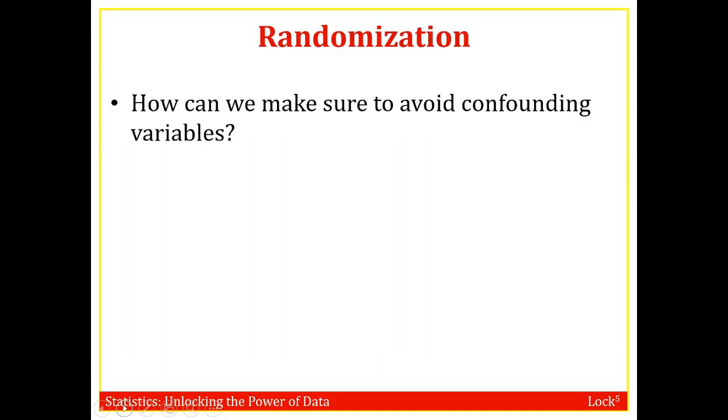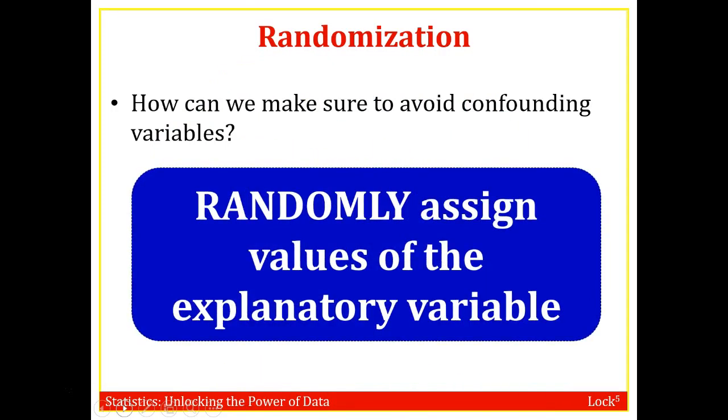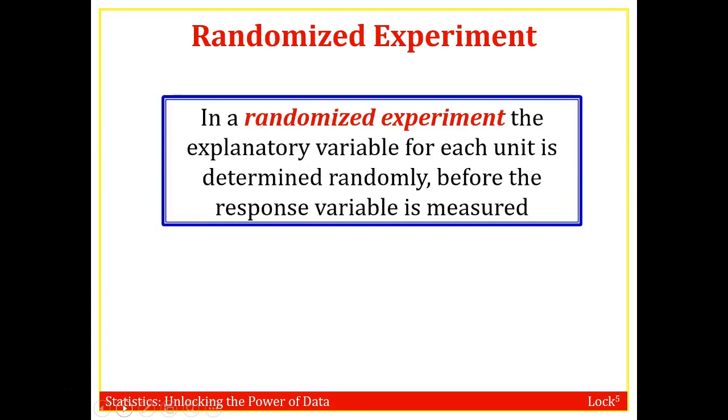Now, randomization can help us avoid confounding variables. If we randomly assign values of the explanatory variable, we have an experiment. So in a randomized experiment, the explanatory variable for each unit is determined randomly before the response is measured. For example, I might be doing an experiment to see if flossing leads to less cavities. So I would randomly allocate some people to floss and some people to not floss.